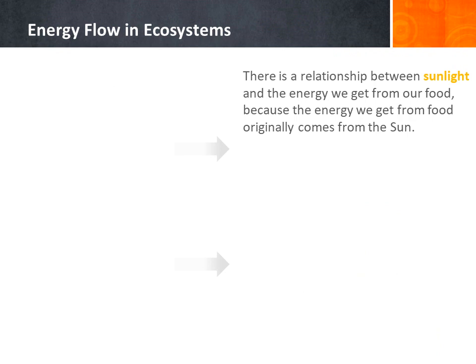Energy flow in ecosystems. There is a relationship between sunlight and the energy we get from our food, because the energy we get from food originally comes from the sun.